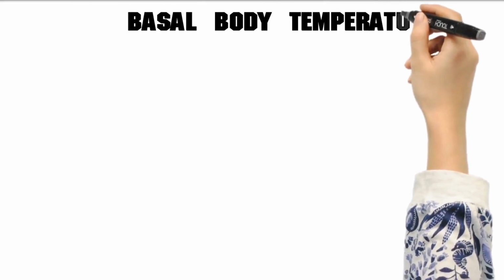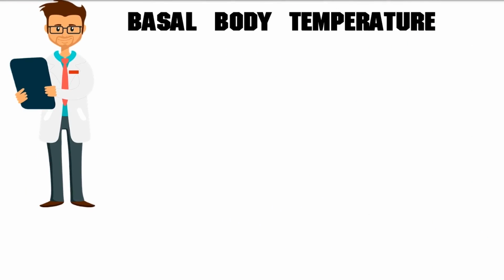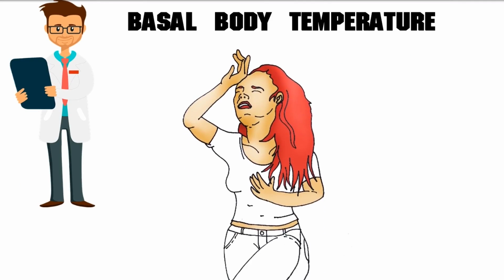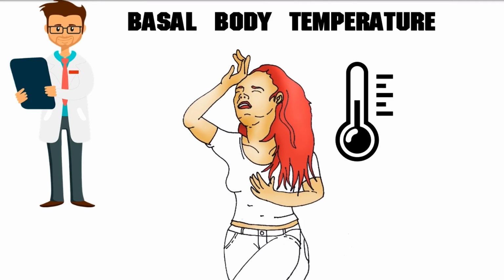Changes in basal body temperature. Another useful method to identify your fertile days is basal body temperature charting. Your basal body temperature is the temperature when you are resting. The first temperature you get in the morning before you start moving around is the basal body temperature. There is an increase in the basal body temperature when the ovary releases an egg. So, your temperature can help you know when you are ovulating. The change is so small, about half a degree, that you need to get a special thermometer.